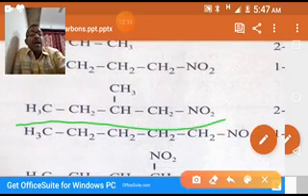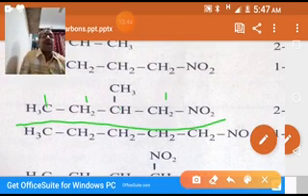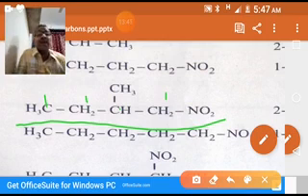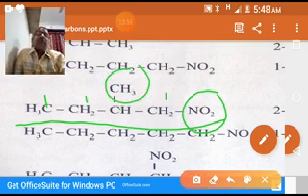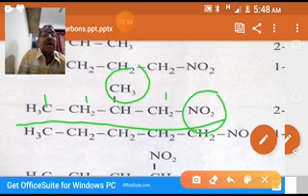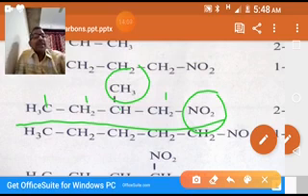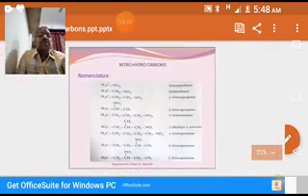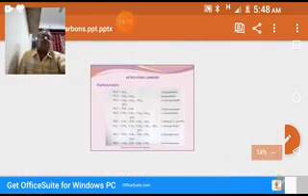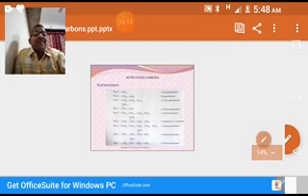You see, numbering is 1, 2, 3, 4. 4 carbons. It's a butane. But the nitro group is at first carbon. There is a methyl substituent at second carbon. That's why it is 2-methyl-1-nitrobutane. Okay, this is the naming system of nitrohydrocarbons by following IUPAC rules. Clear? Going to the next slide.